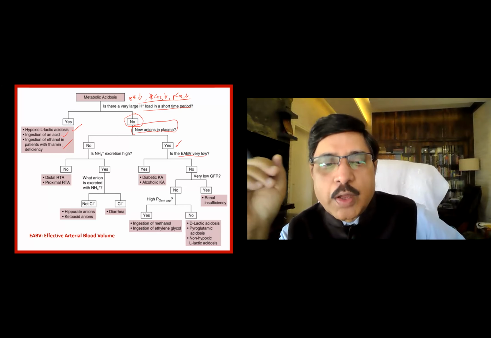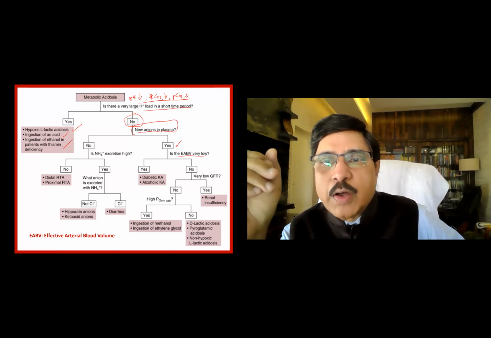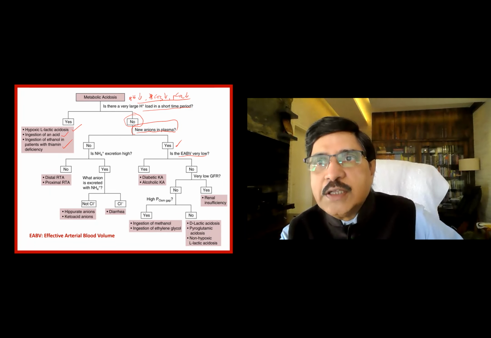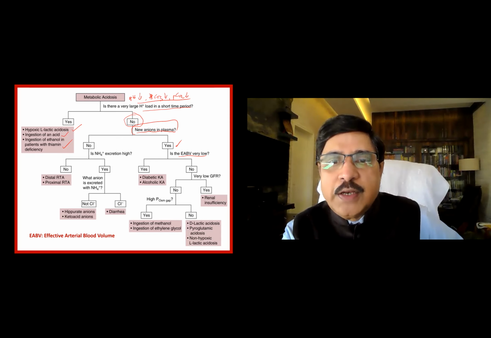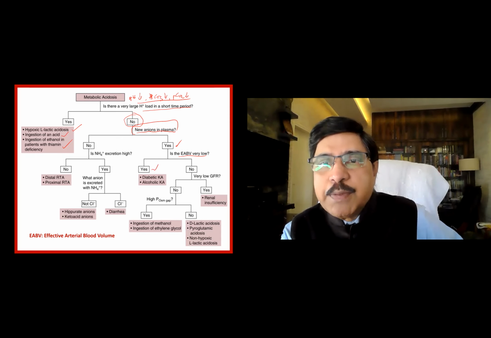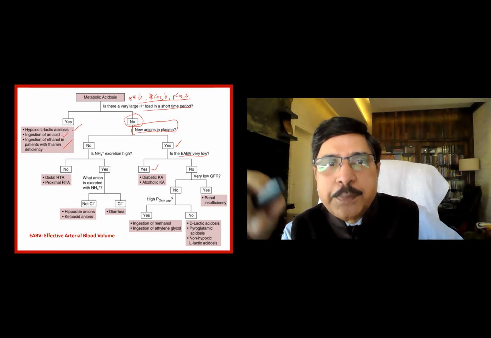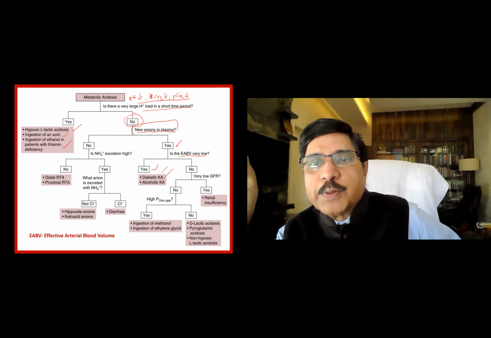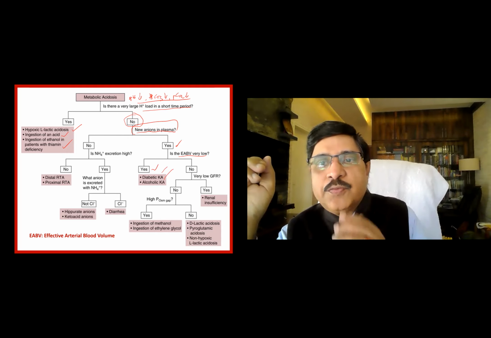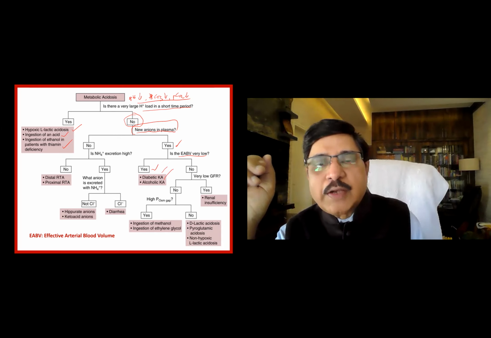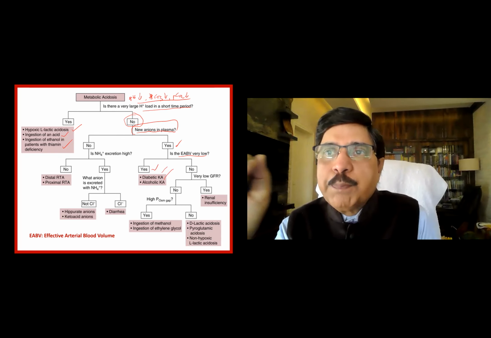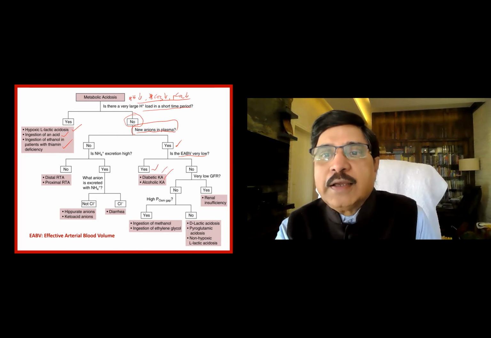Then, if the answer you think is yes, look at the blood volume. EABV means effective arterial blood volume. Is the effective arterial blood volume very low? That means there is hypotension, and you can see hypoperfusion. If there is dehydration and hypotension, as can be seen in diabetic ketoacidosis, coupled with metabolic acidosis, think of ketoacids or alcoholic ketoacidosis. These are the two important conditions when there is evidence of low EABV, as evidenced by hypoperfusion, hypotension, and tachycardia.